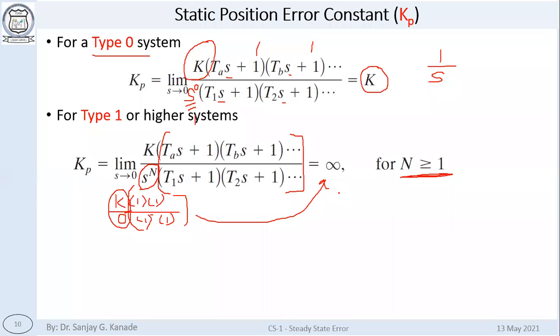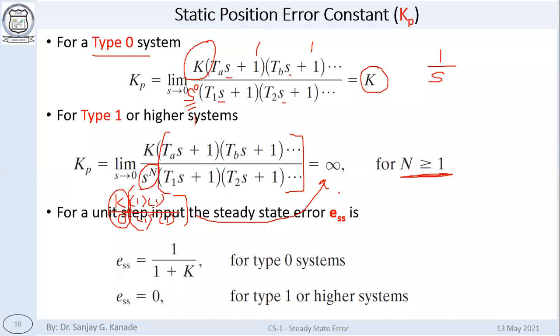What will happen to the error? Error is 1 upon 1 plus Kp. For type 0 system, error will be 1 upon 1 plus k. And for higher type systems, ESS will be 0.